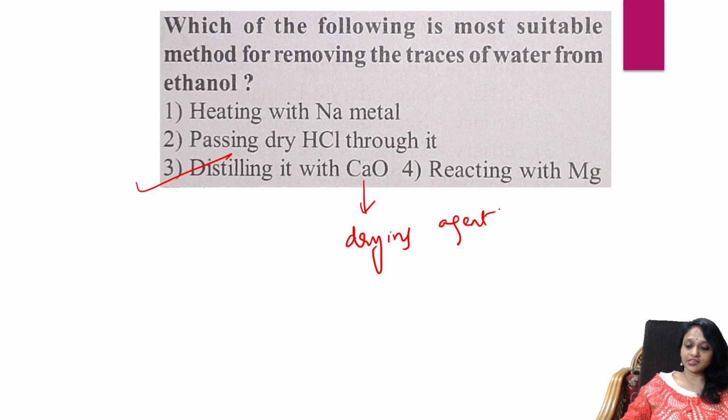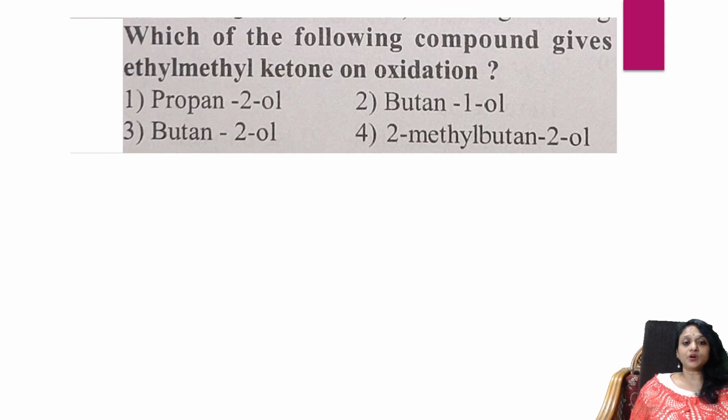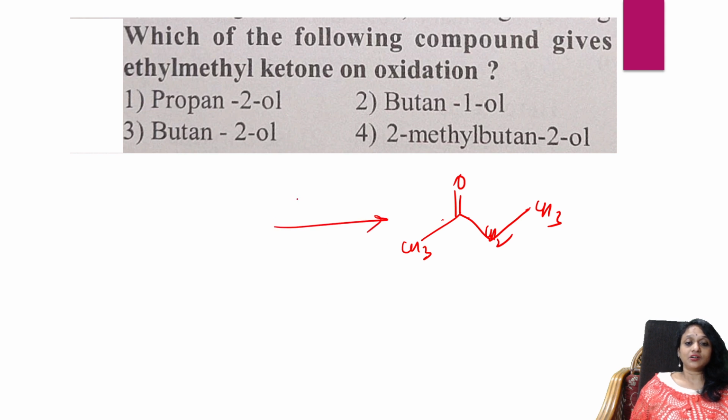Remember this. Next one. Which of the following compounds gives ethyl methyl ketone on oxidation? Okay, so I want ethyl methyl ketone. This is the ethyl group, and this is methyl. What will I get? Oxidation, remember. Butanol on oxidation gives me a ketone.